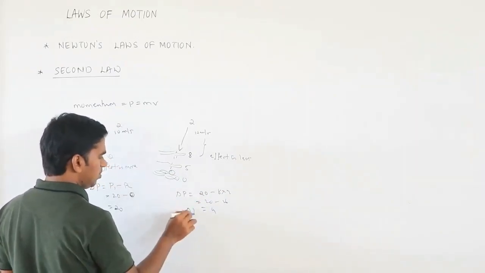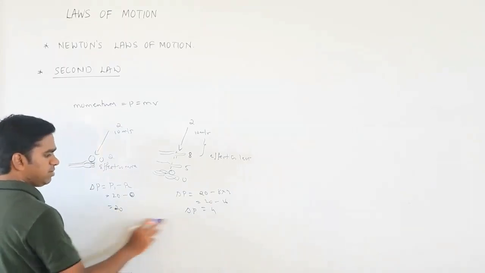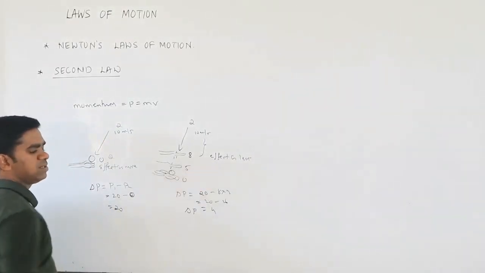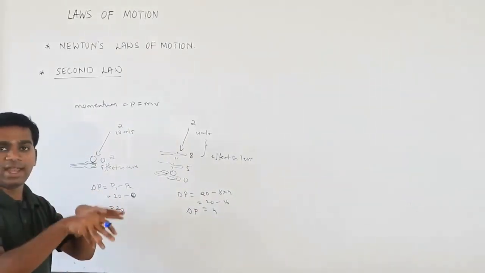So the change in momentum, compared to this, is very small. That is why the effect is less, because the force on your hands is less.